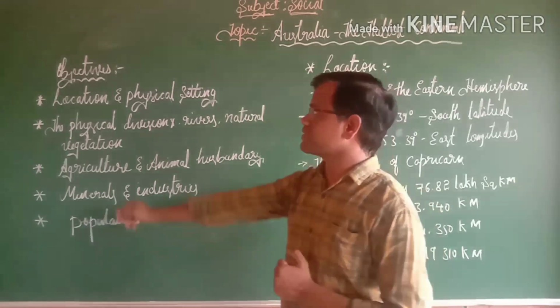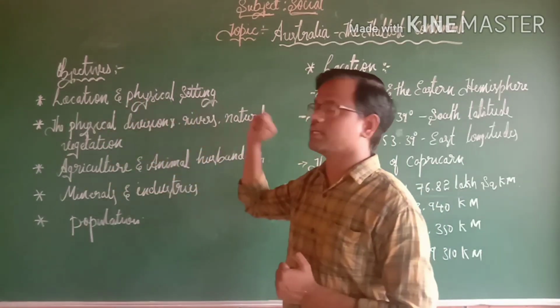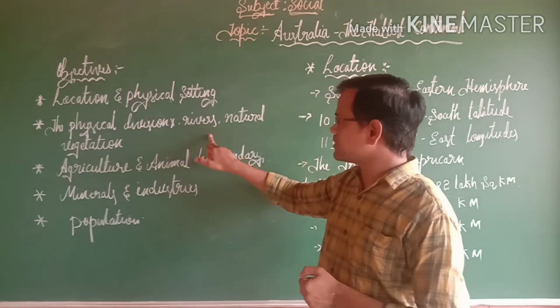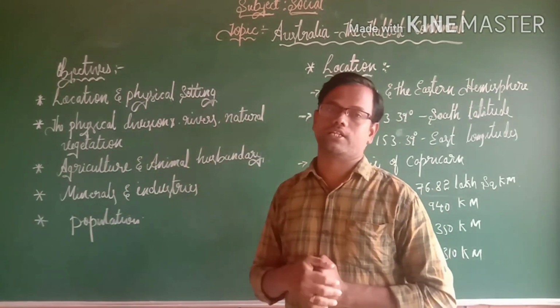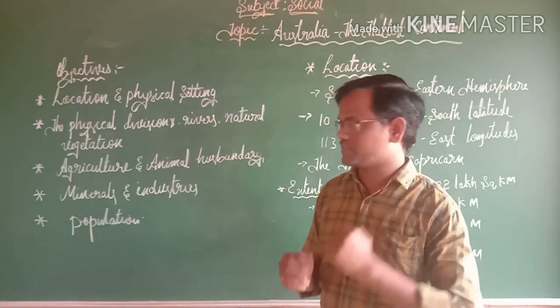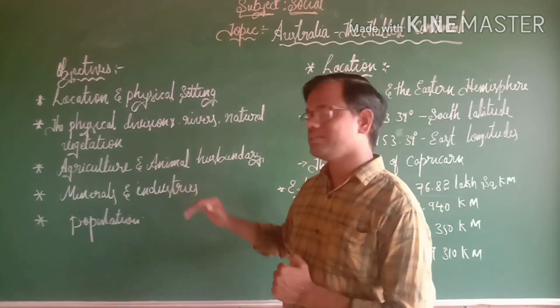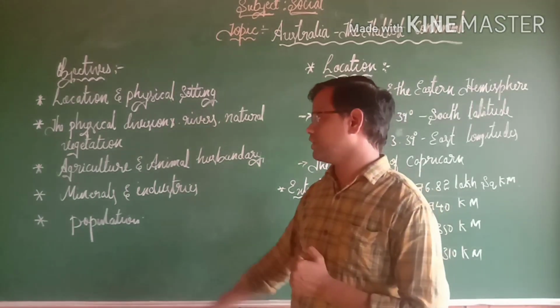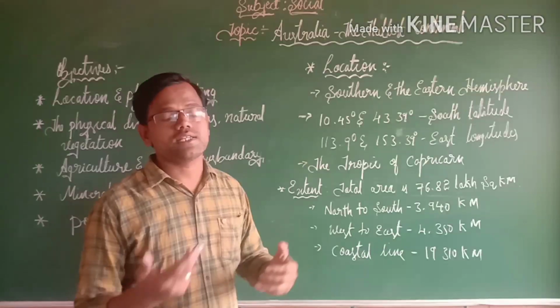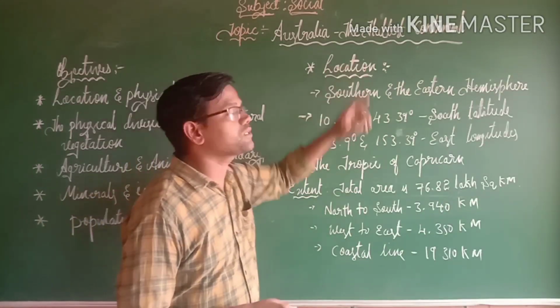Those are: location and physical setting of Australia, the physical divisions, rivers, natural vegetation of Australia, agriculture and animal husbandry of Australia, minerals and industries of Australia, and one more important point, the population of Australia. Let us discuss one by one. In that, first, location.